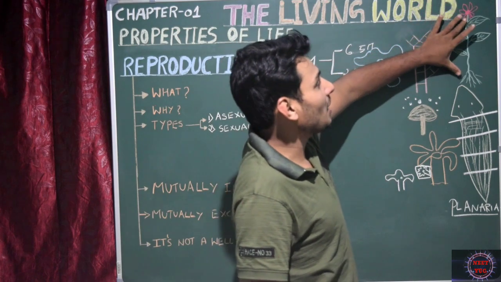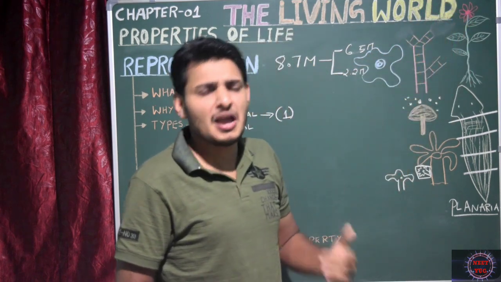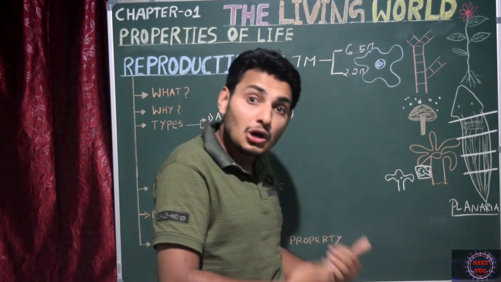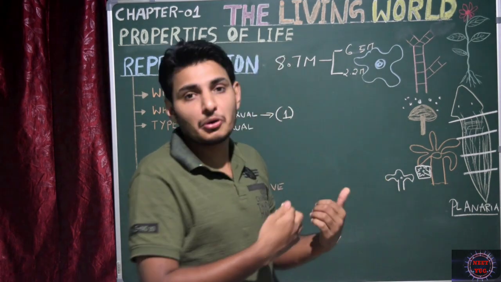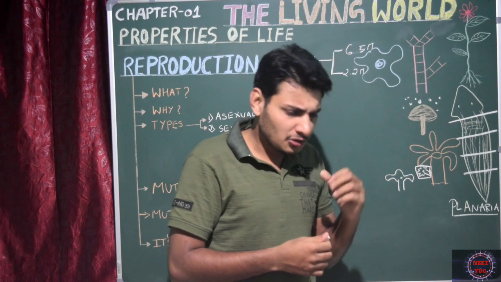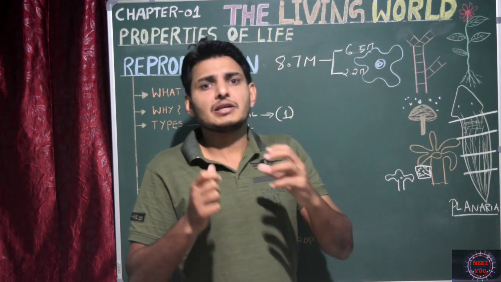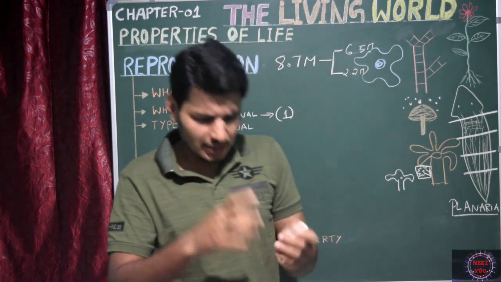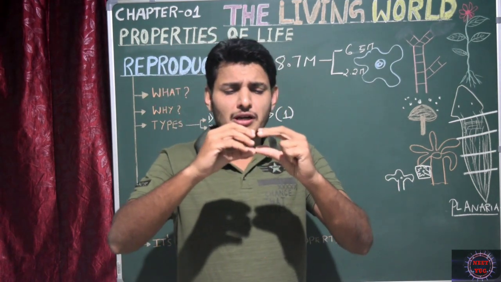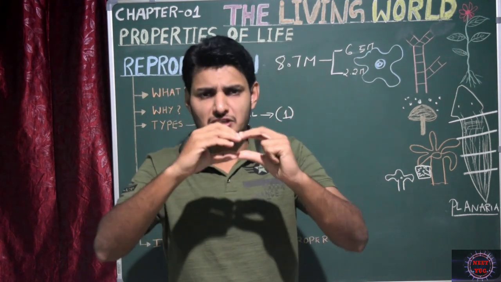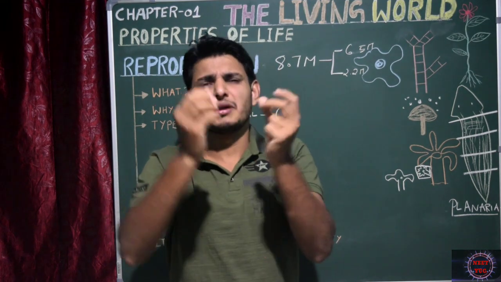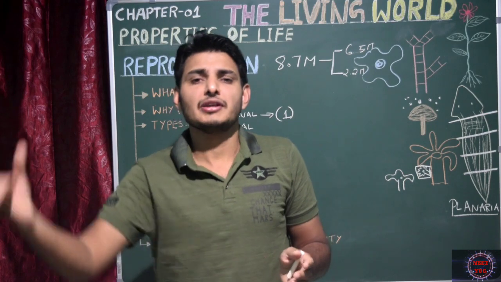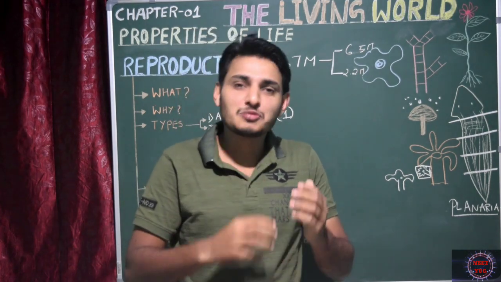Whereas in the case of plants, obviously, 80% of them go for sexual reproduction, and they also exhibit asexual reproduction. I would like to give you an example. Let us take ginger or maybe potato. Ginger is a modified stem. Even if we cut the ginger into many tiny pieces and put it on the soil, they are going to produce a new ginger plant, correct? How is it possible?